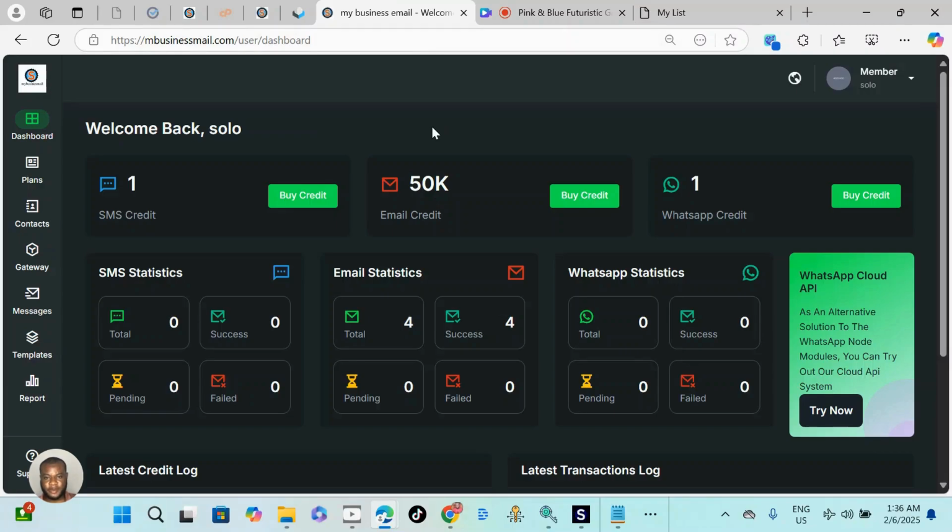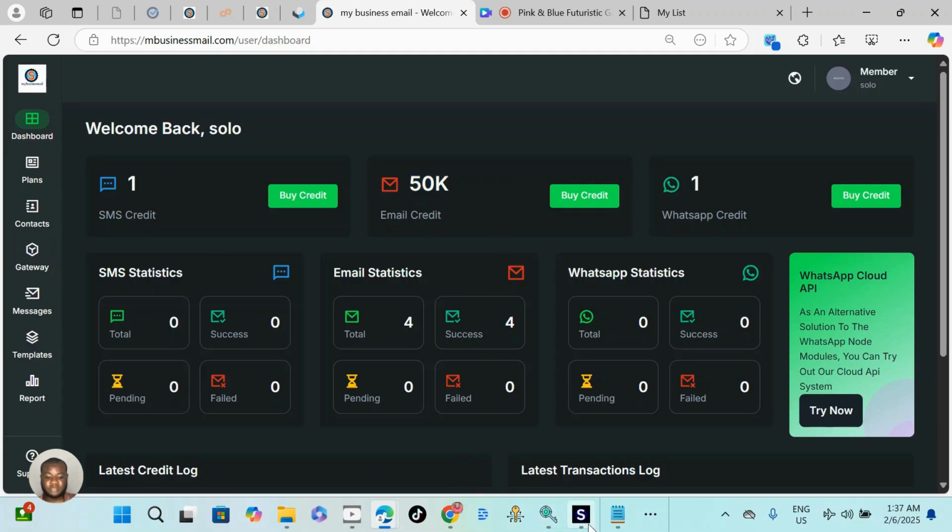This is a step by step guide on how to send 10,000 or thousands of people messages every day using our sender. This depends on the package you purchase. Right here, you can see that I have 50k credit to send messages. This 50k credit means that I can send 50,000 people messages monthly. Not bad. You can even purchase unlimited or 150,000, depending on your plan.